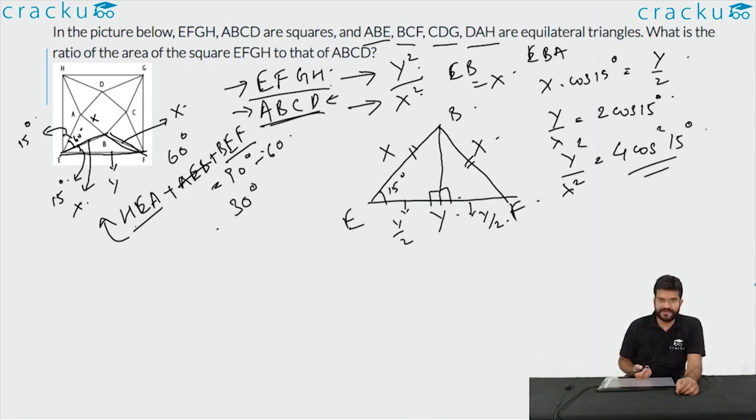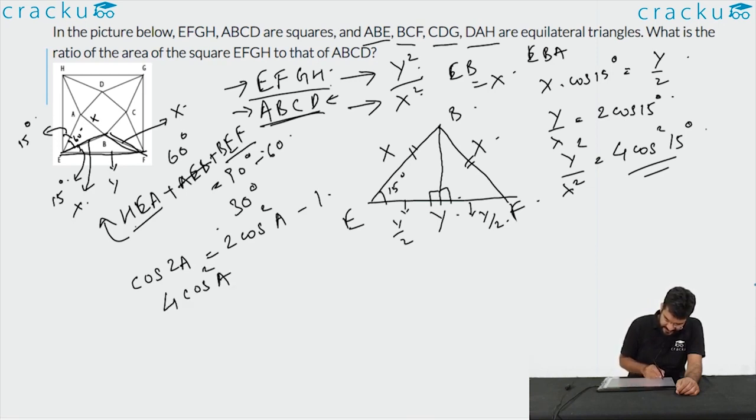There is a simple formula in trigonometry which we'll use now: cos 2a is equal to 2 cos square a minus 1. So in order to find 4 cos square 15 degrees, 4 cos square a from this formula is equal to 2 into cos 2a plus 1. We are using this formula because we know that cos of 30 degrees is equal to root 3 by 2.